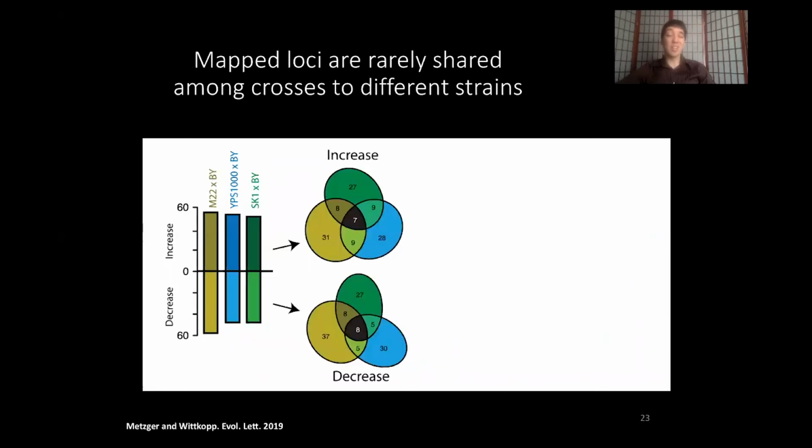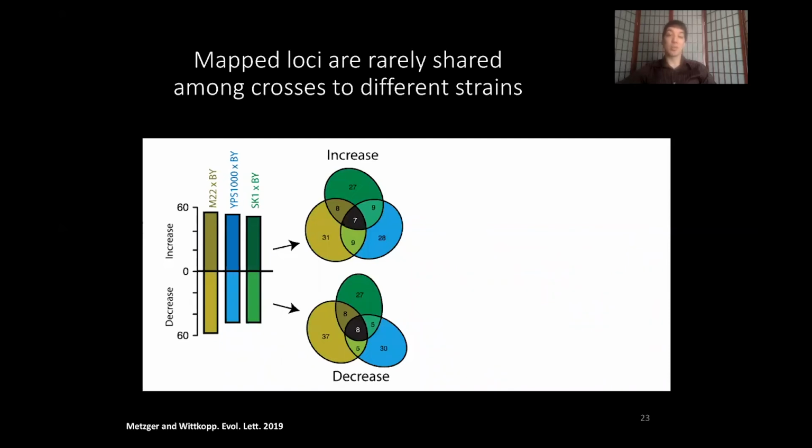What we find is that they're actually rarely shared. For example, for increases in expression, only 7 of the loci were shared among all 3 strains, with another 20 to 30 or so shared in 2 of the 3 crosses, but the overwhelming majority were unique to any given individual cross, and similar for the decreases. So this suggests that there is a large number of loci capable of affecting expression.